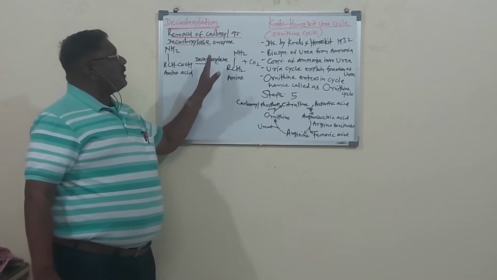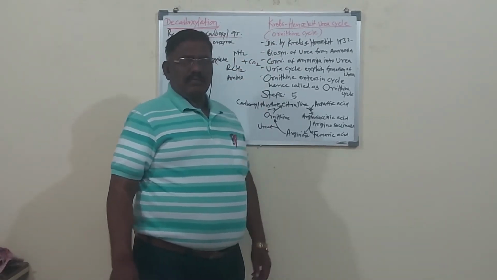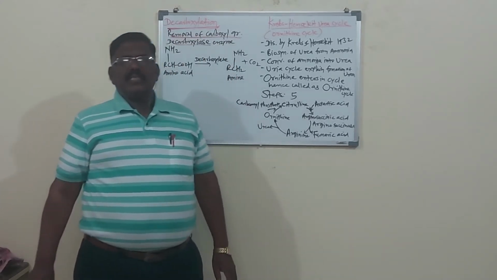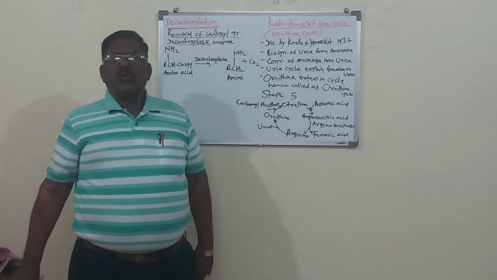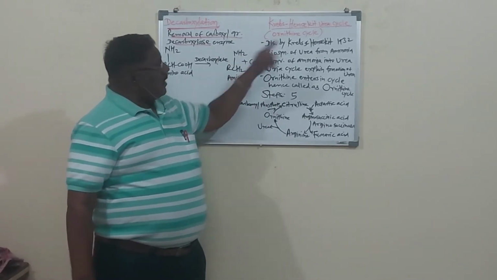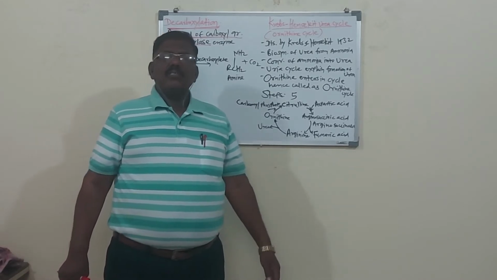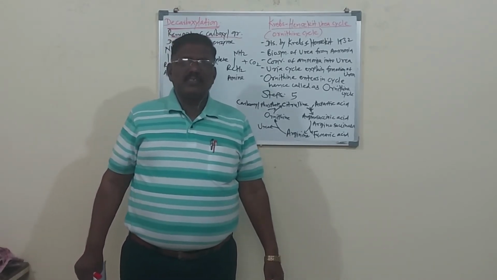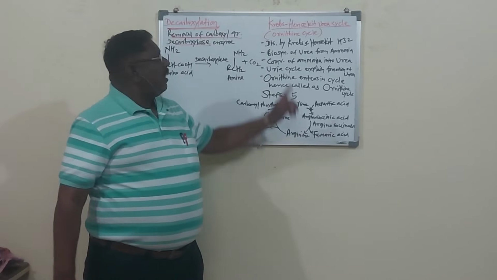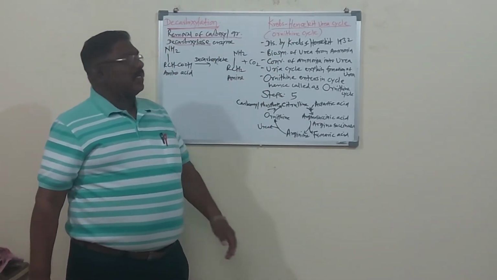Now after this we will start the Krebs-Henseleit urea cycle. Listen here, Krebs, you know the Krebs cycle. Krebs is the name of a scientist. Another scientist here is Henseleit. It is the name of the scientist Henseleit, the Henseleit urea cycle.